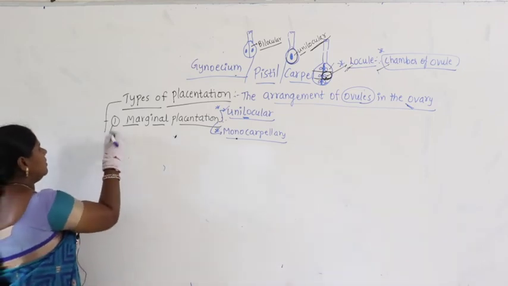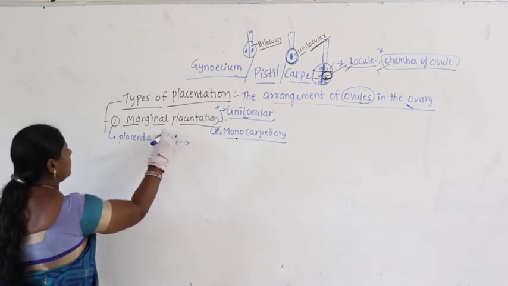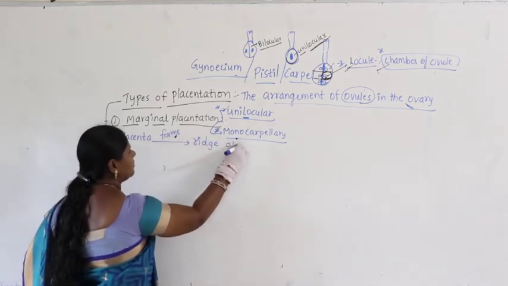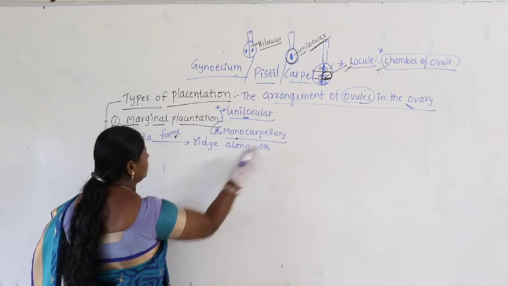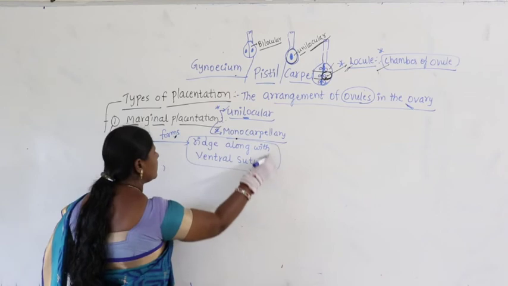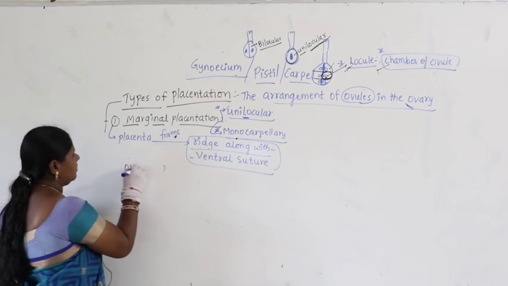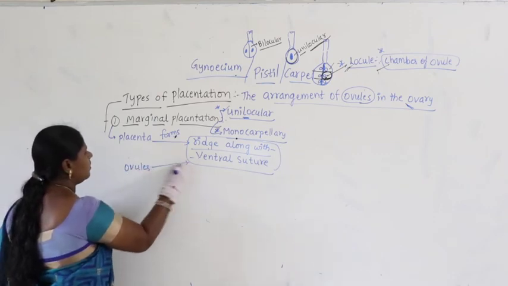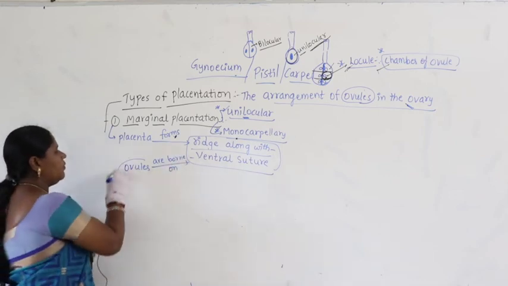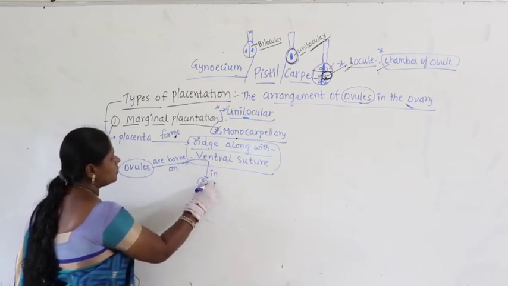Now, here the placenta forms a ridge along the ventral suture, and the ovules are borne on the ventral suture in two rows.